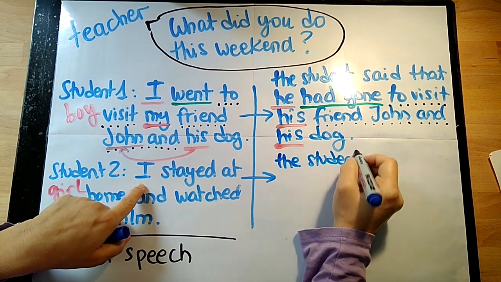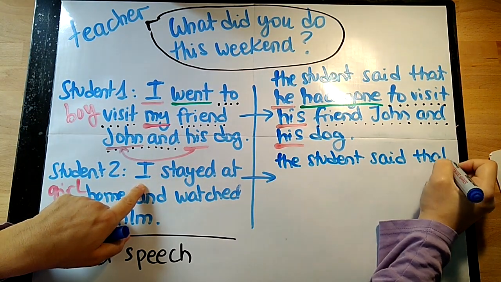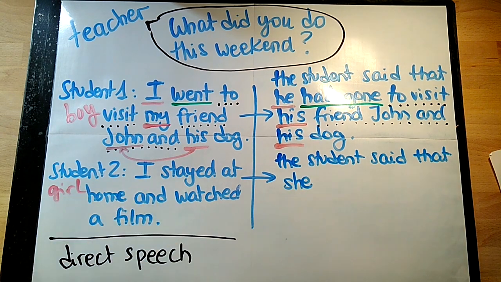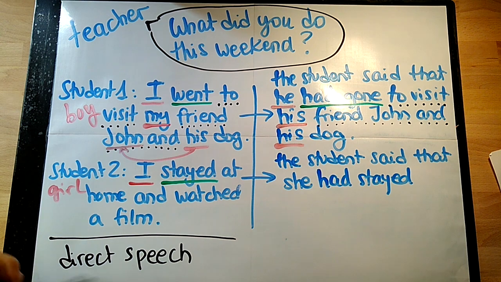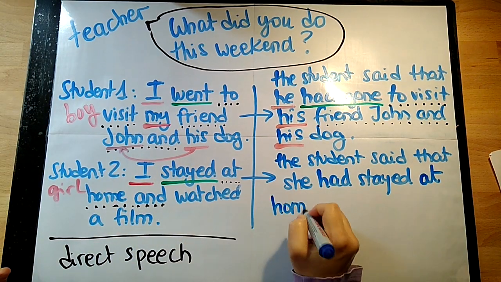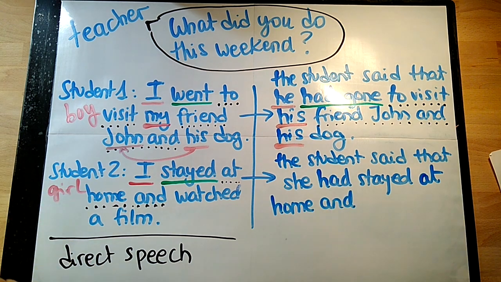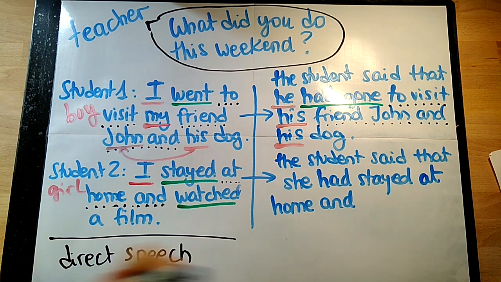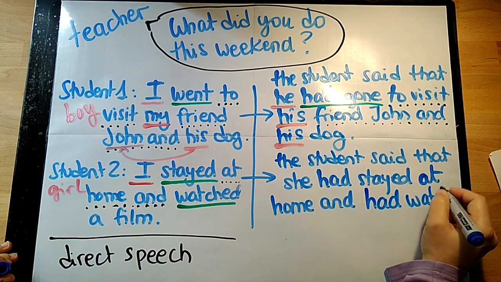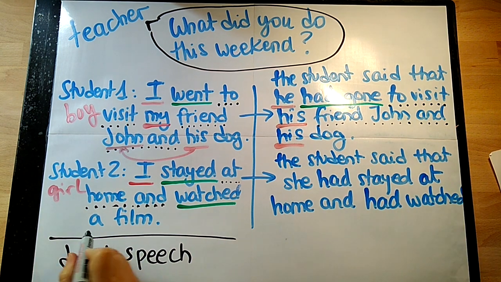The second example, we could start again with the subject. So we could start the sentence by saying, "The student said that." The subject, she, because we said that the student is a girl. Then the past simple stayed would change to past perfect, so had stayed at home, because we don't have to change that part. And careful with the second verb, because we have to change it as well. So watched becomes had watched, and we just continue the sentence.